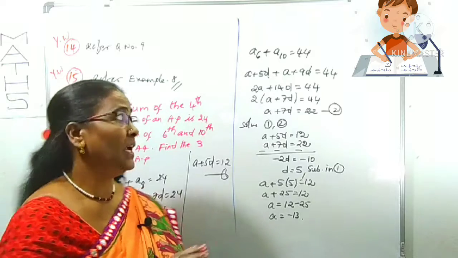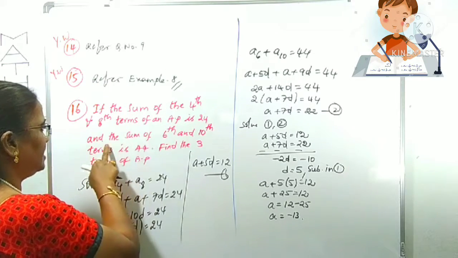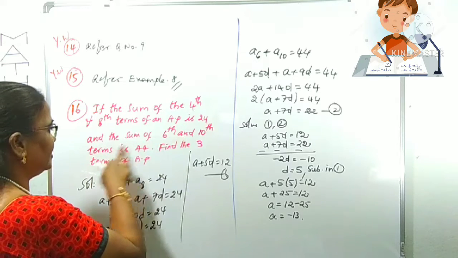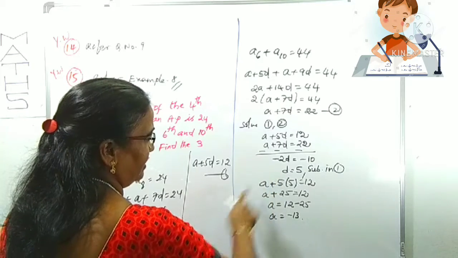D value is 5. The first sentence is: sum of the 4th and 8th terms is 24. Second, the sum of the 6th and 10th terms is 44. By taking those two, we can get the A value and D value.